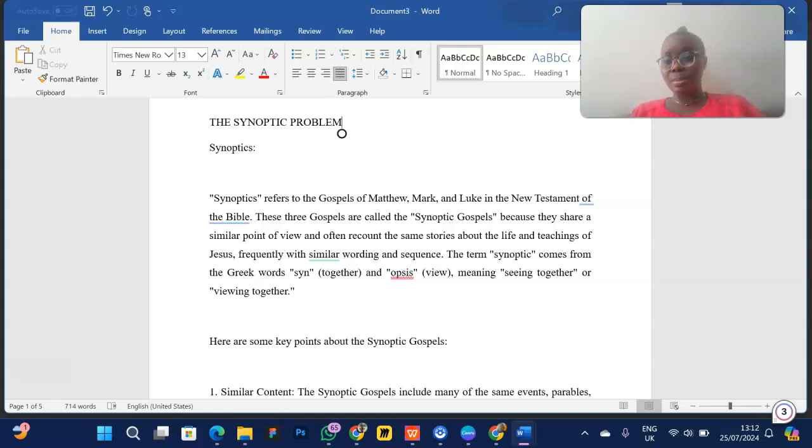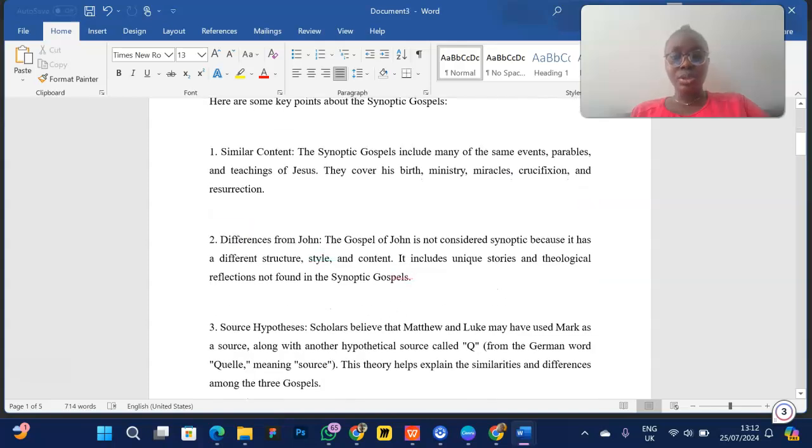So now here are some key points about the Synoptic Gospels. Number 1, they have similar content. The Synoptic Gospels include many of the same events. We have parables, we have teachings of Jesus. So they share the same events. When you're talking about the healing of a person, they share the same event, they share the same parables, and they cover the birth of Jesus, the ministry of Jesus, the miracles, the crucifixion and resurrection of Jesus. So if they ask you what are the features of the Synoptic Gospels, you can say that they share similar content.